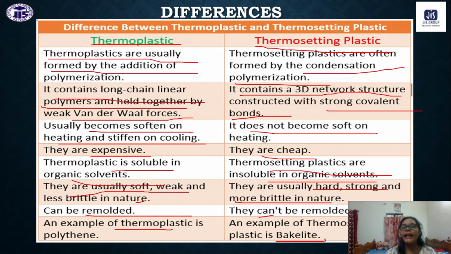On heating, thermoplastic becomes soft, but on heating, thermosetting cannot be softened. So explain why. At that time you have to explain by the weak van der Waals force between the monomers of the thermoplastic polymer, and for thermosetting polymer we have strong covalent bonds. So by this you have to explain.